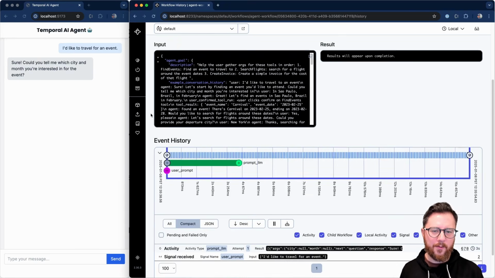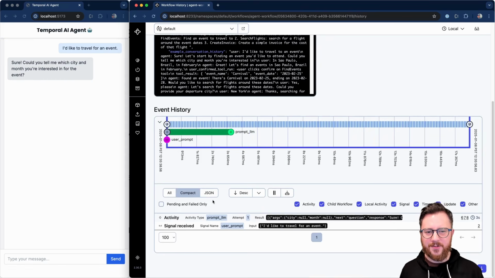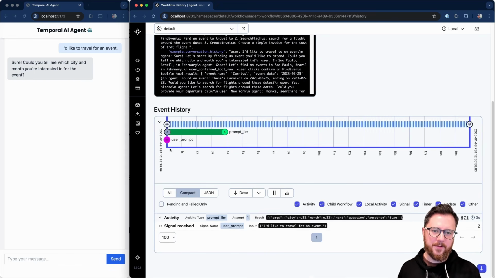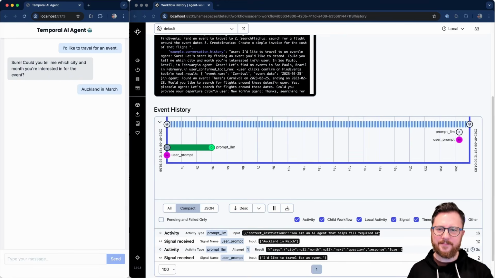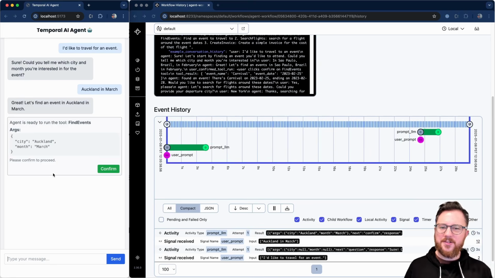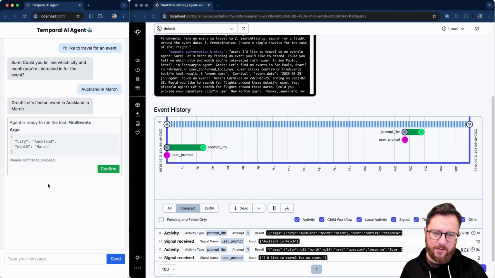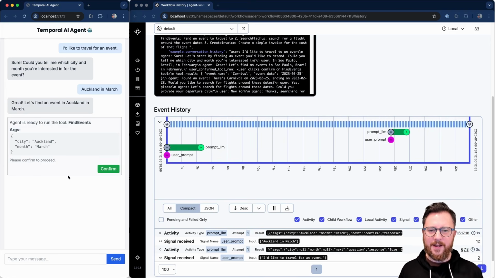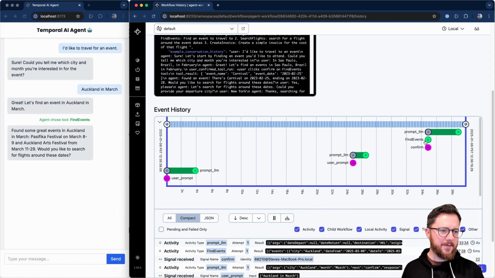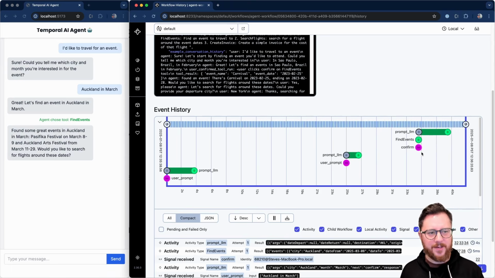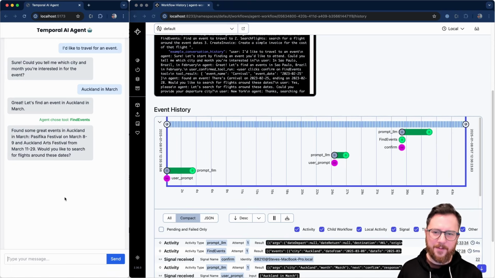This is the Temporal UI. You can see the event history is beginning to be filled with me prompting it and the LLM responding. So let's tell it Auckland in March. Okay, the agent has determined it has enough information to run its first tool. The tool is called Find Events. So let's confirm that and it will run. And on the right, you see Find Events has run after my confirm signal came into the workflow, and it's found 2 events for me.